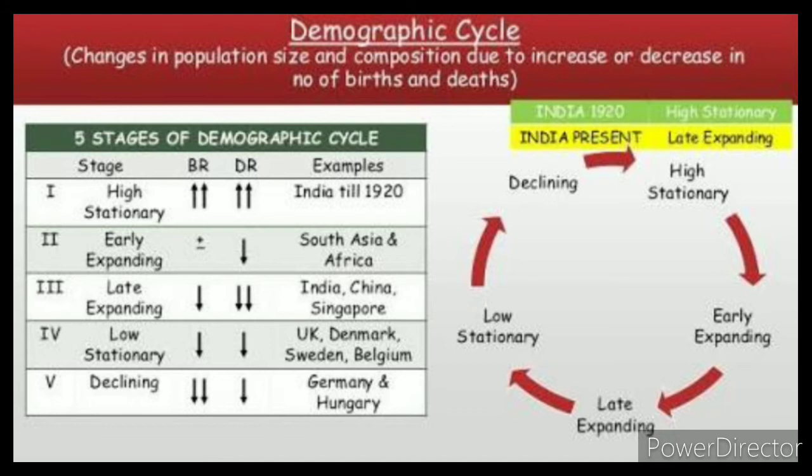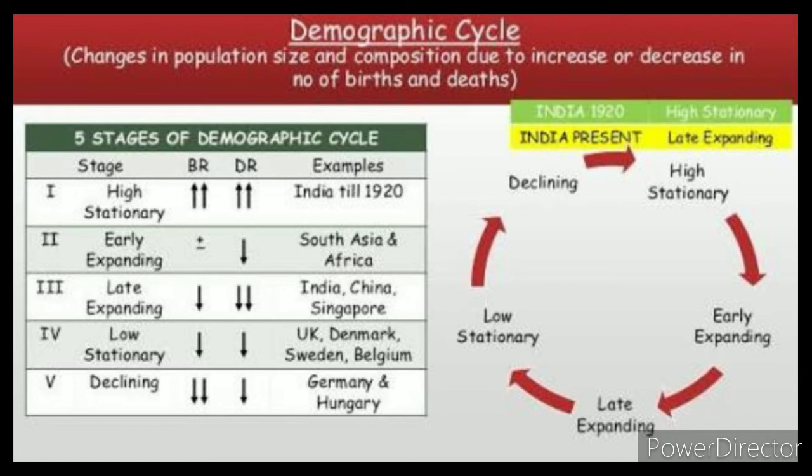Now about the fourth stage, that is the low stationary. This stage is opposite to our first stage. In the high stationary there was high birth rate and high death rate; in the low stationary, there is low birth rate and low death rate, which cancel each other and the population becomes stationary.